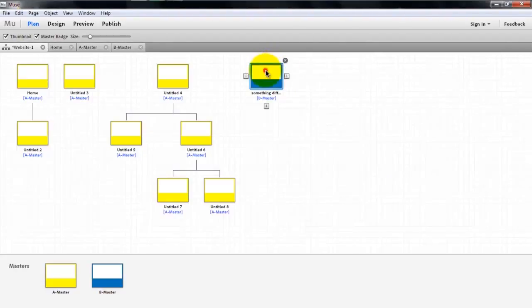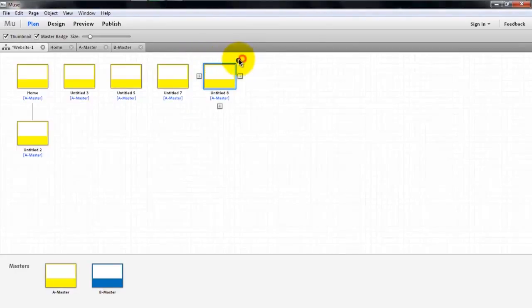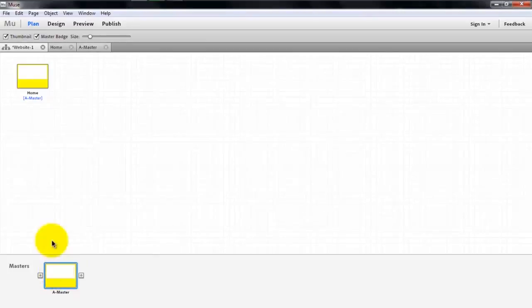So let's go and delete all of this stuff. So just click on the little crosses everywhere. Delete everything except the home page and the A master page. So now we have this. Okay, so in this episode I'm going to show you how we can make a proper master page.